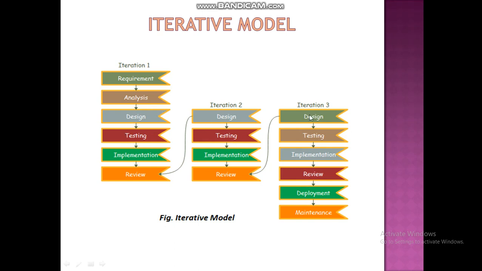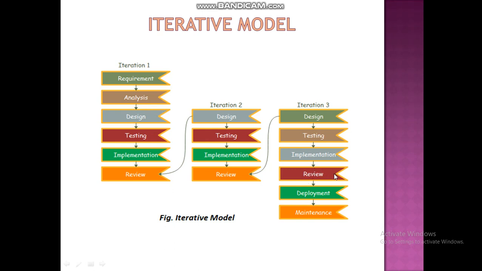In each and every iteration, the present iteration is enhanced with the previous iterations. For example, iteration 2 is enhanced with the first iteration, and iteration 3 is enhanced with the first and second iterations. After completion of implementation, we go to review.